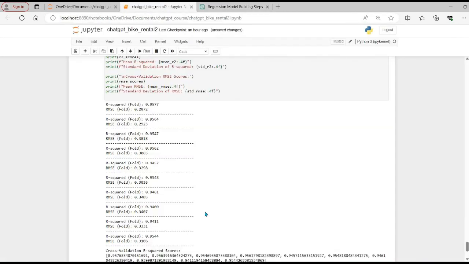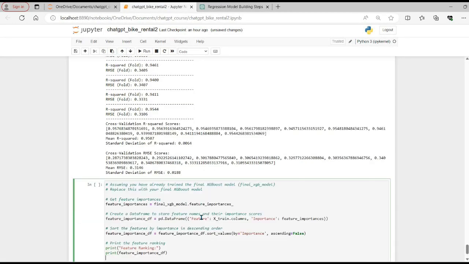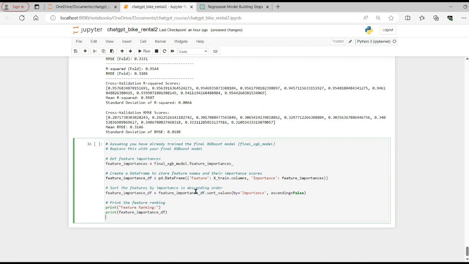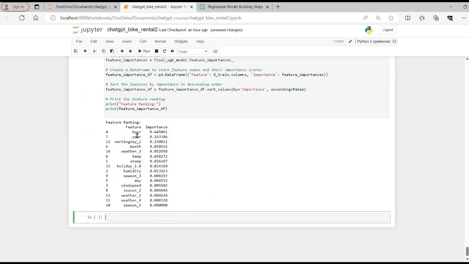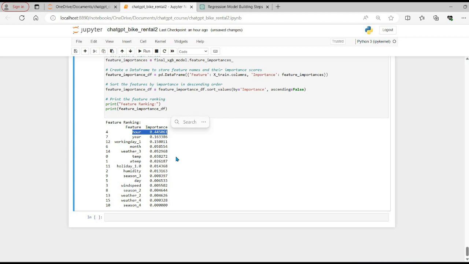So let's copy this code, and now this set of lines will tell me the feature importance as well. And we can see that hour is the most important feature, at 0.44, which makes sense because during our exploration part we saw that hour plays an important role, especially in the morning 6 to 8, and then in the afternoon or evening around 5 to 7 or 4 to 6.